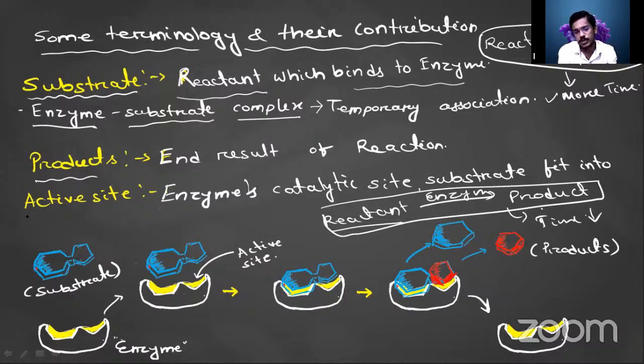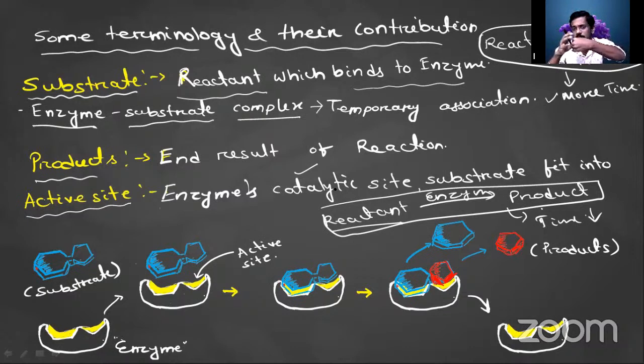Another thing we have to remember is the active site. What is active site? The part of the enzyme which is involved in the reaction process. The enzyme's catalytic site, the part of the enzyme which increases the rate of reaction, the site or area of the enzyme which is catalytic in nature, that is called what? Active site. Suppose this is the enzyme and this is the active site, then the substrate will come to bind with this active site.